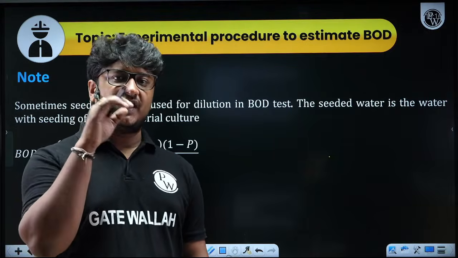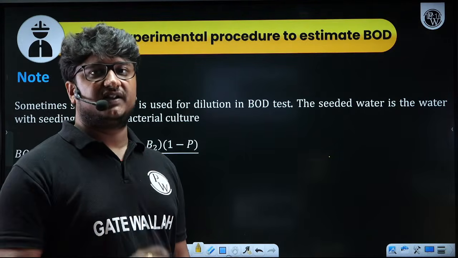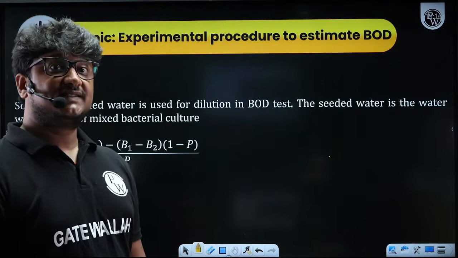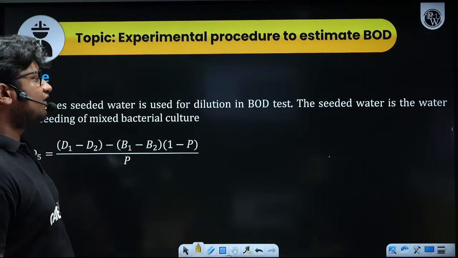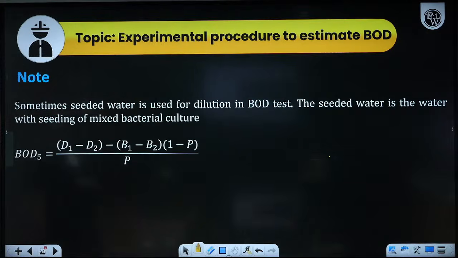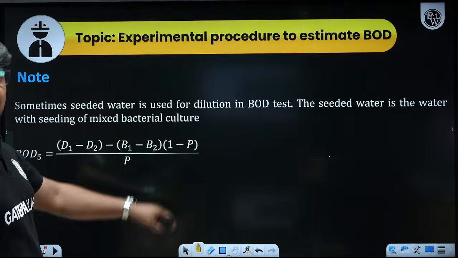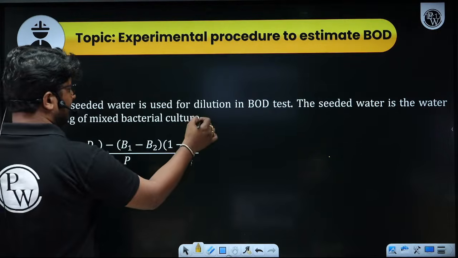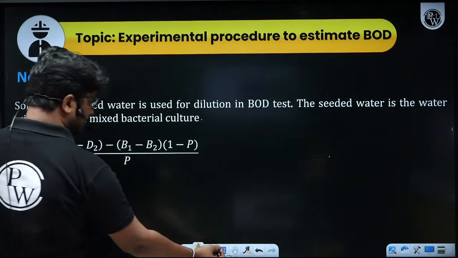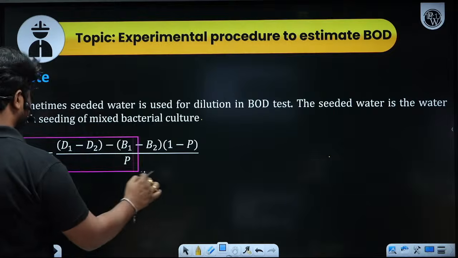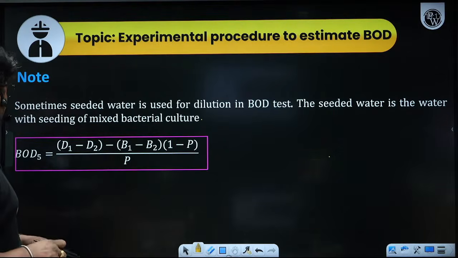are using for dilution, that water also has some microorganism content. That is something which we call seeded water. Sometimes seeded water is used for dilution in the BOD test. The seeded water is the water with seeding of mixed bacterial culture. Sometimes we do this also. So in that case, the formula will have some small changes in notation and in the values also.